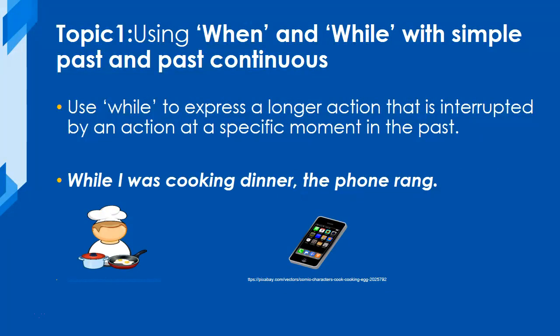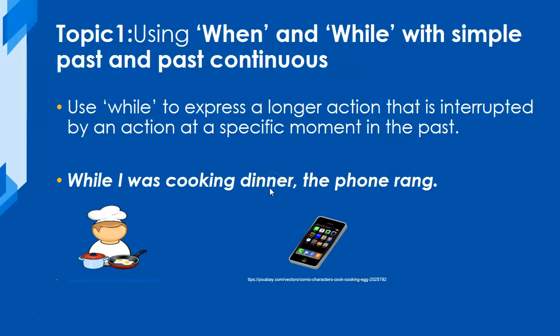Use while to express a longer action that is interrupted by an action at a specific moment or event. This is another way you can use while. You have here, while I was cooking dinner, comma, the phone rang.